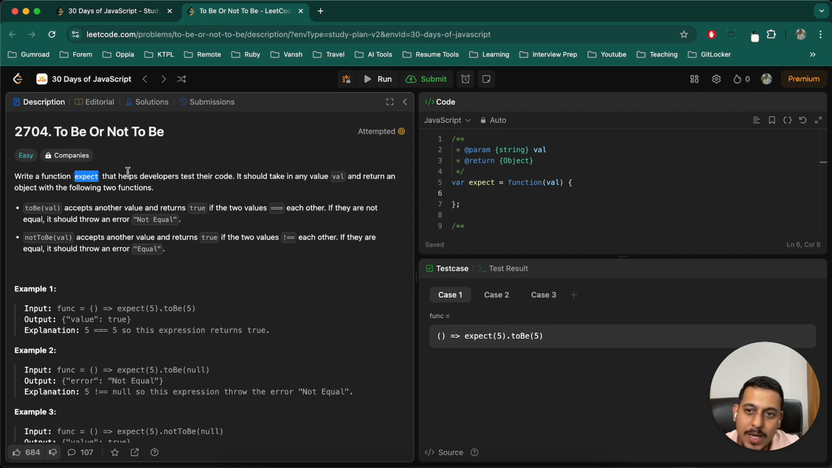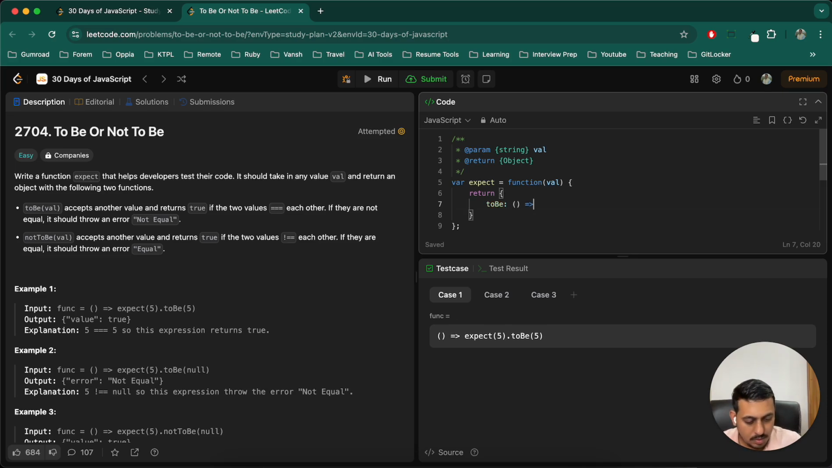So this expect takes a value and returns an object which has two functions. Okay, what are those two functions? toBe and notToBe. So let's create them. I'm just following whatever they've written, actually: toBe, and notToBe.